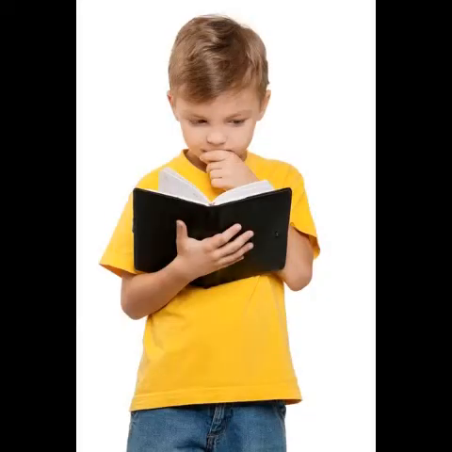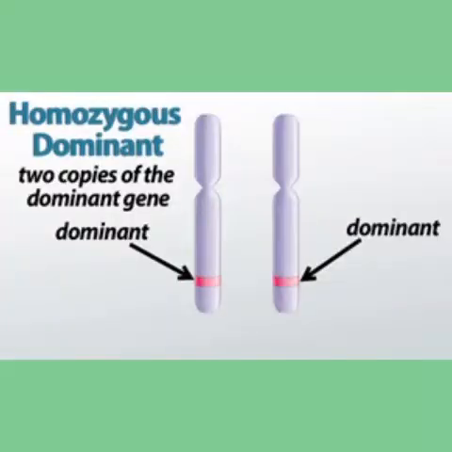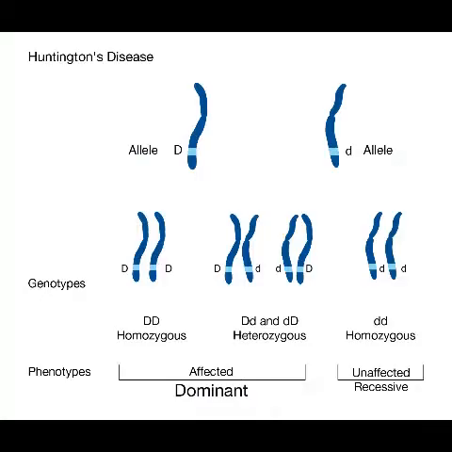In an individual, these two copies or alleles are not necessarily identical. If the two copies of the gene are identical, we say that the individual is homozygous for that gene. If the two copies are different, the gene is heterozygous. The alleles of the same gene can have a dominant or recessive relationship with one another.